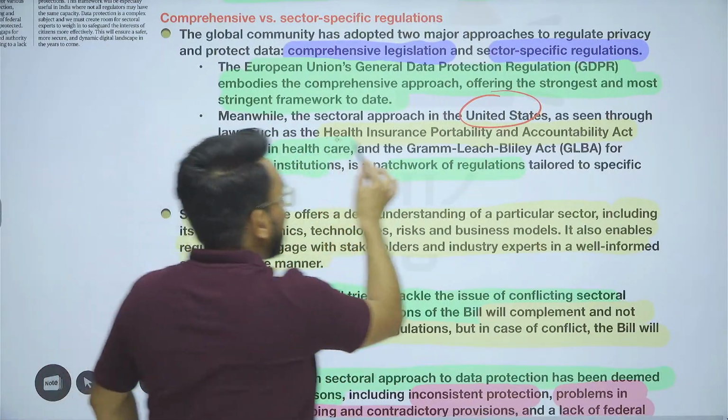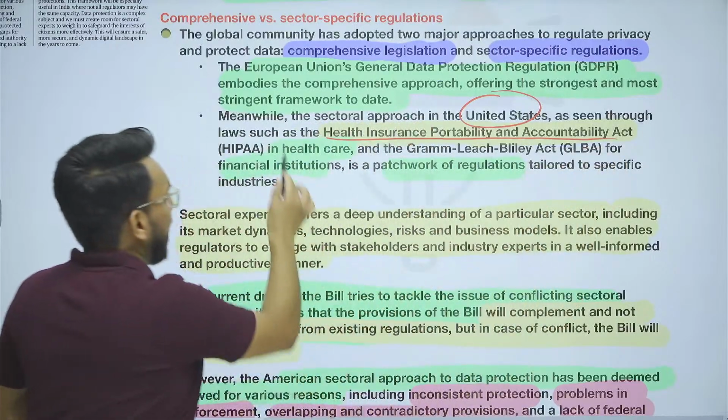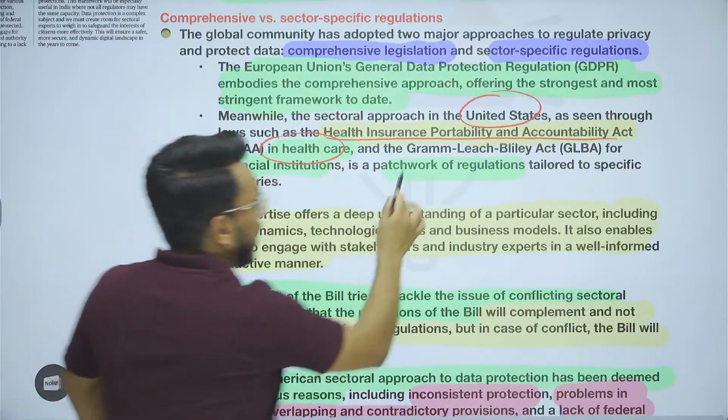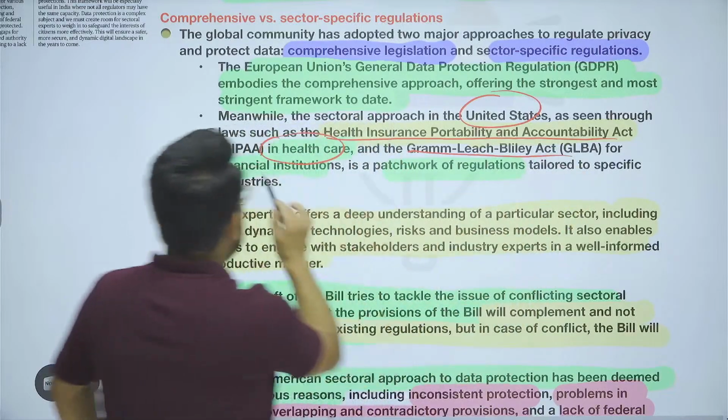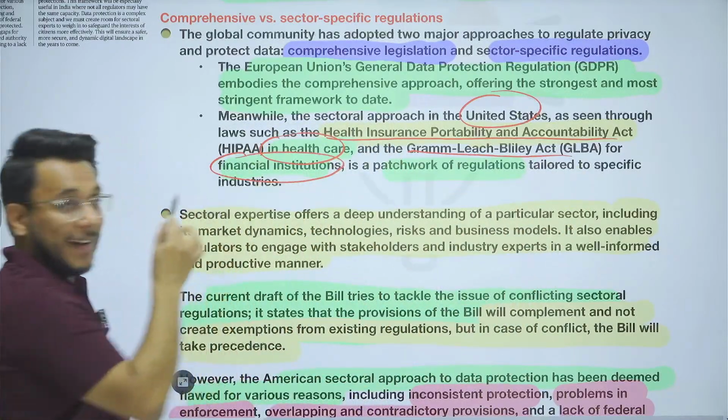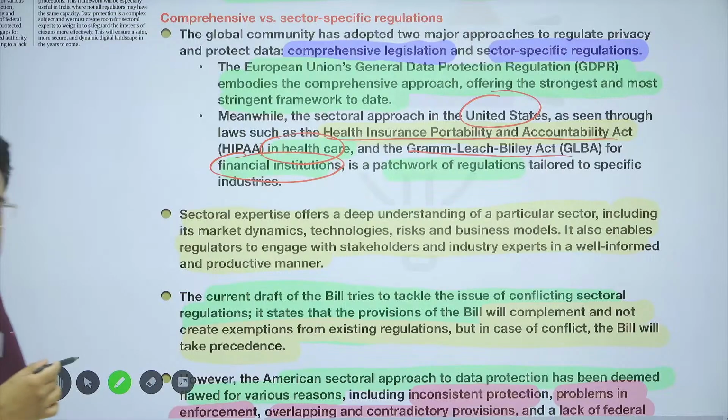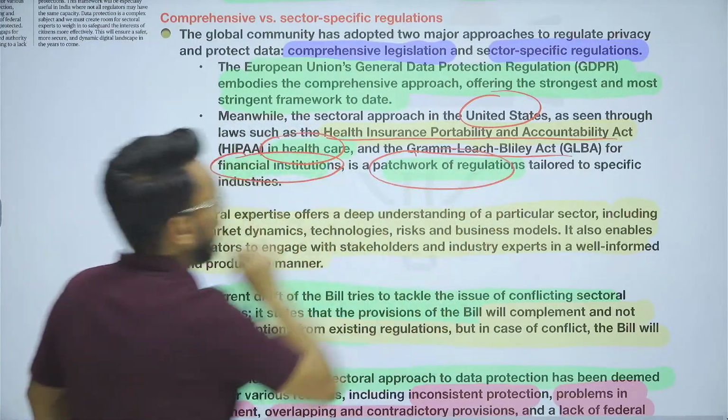For example, the Health Insurance Portability and Accountability Act regulates the data in healthcare. Okay, the Gramm-Leach-Bliley Act regulates the data in the financial sector, particularly by the financial institutions. So it is a kind of patchwork of regulations.